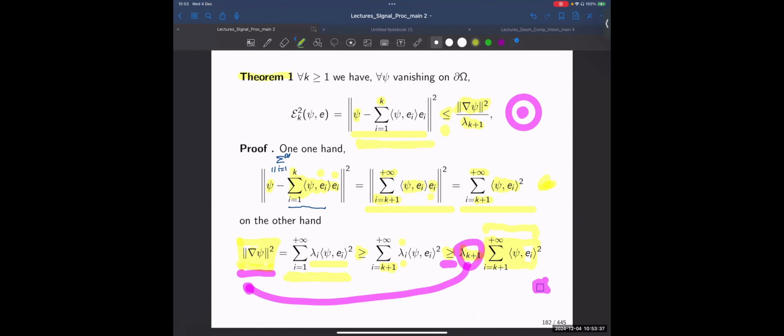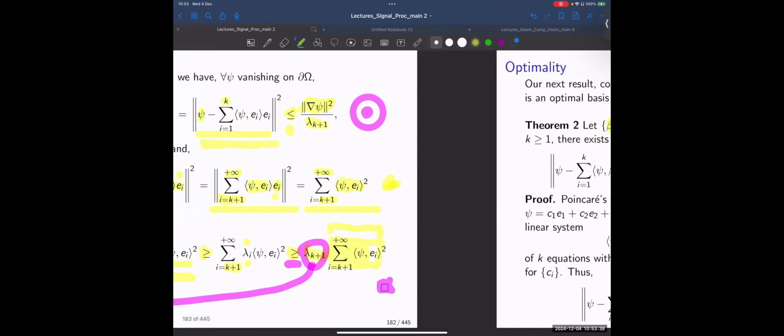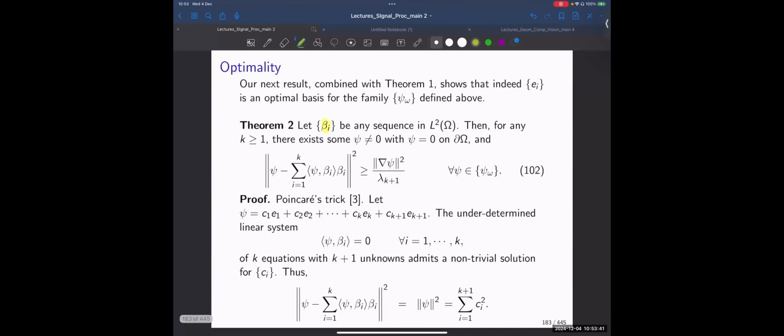Then what I would claim is that rather than having the previous fact where I can bound my error, if I project my function onto these k first betas, and this beta can be any function that I've chosen to use, but once I've chosen it, it is fixed, then this would always happen. My error would be larger.